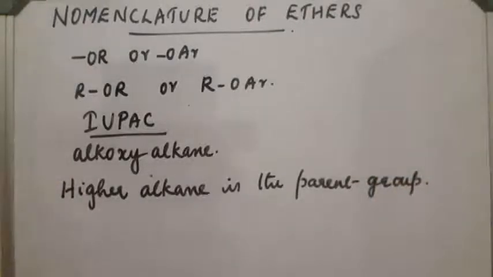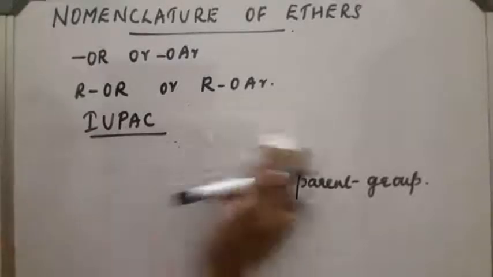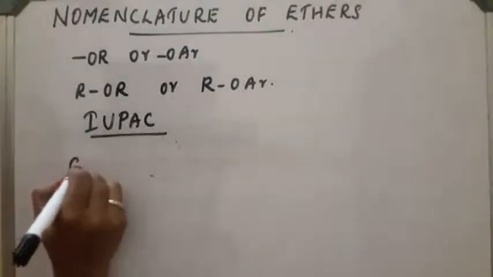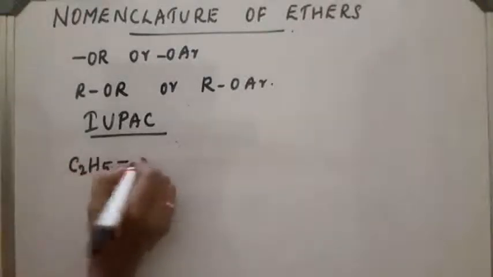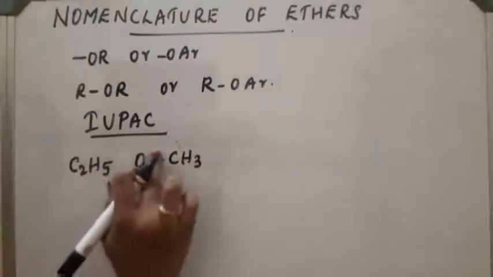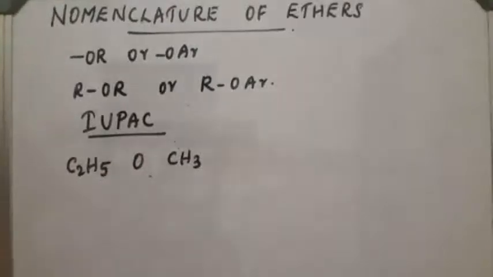Let us take one example. If one R group is ethyl and the other is methyl, C2H5OCH3, what will be the name of the compound?